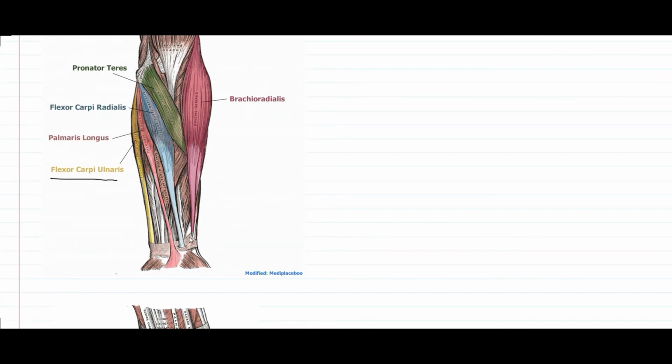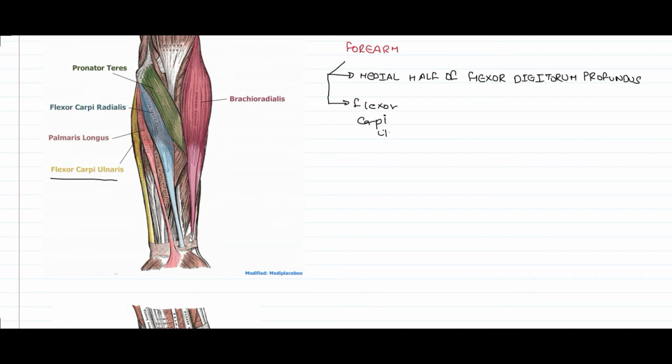In the forearm, the ulnar nerve will supply the medial half of flexor digitorum profundus and the flexor carpi ulnaris. Here, we can also say that the ulnar nerve is supplying only one flexor muscle of the superficial group of the forearm, that is the flexor carpi ulnaris, whereas all the other muscles are supplied by the median nerve. Now, let us move forward and take a look at the branches of ulnar nerve.